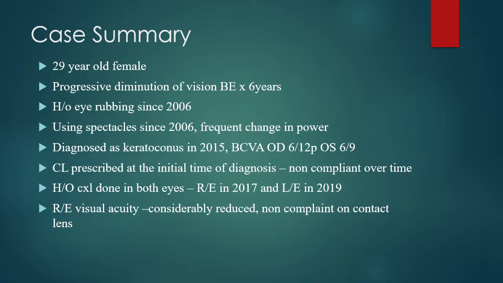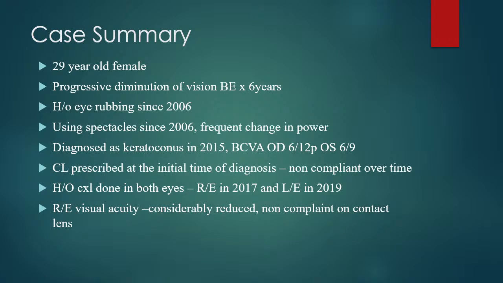In 2015, when the patient presented to us, she had a best corrected visual acuity of 6/12 in the right eye and 6/9 in the left eye, with refractive error of around -10 in the right eye and -3.5 with significant cylinder in both eyes. Initially, the patient was prescribed spectacles, but the high anisometropia corrected by spectacles led to uncomfortable aniseikonia, which led to the patient being prescribed contact lenses.